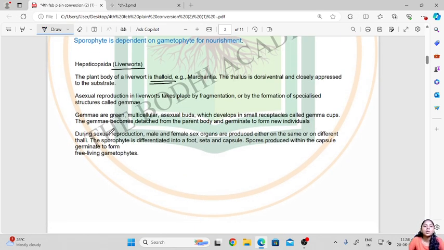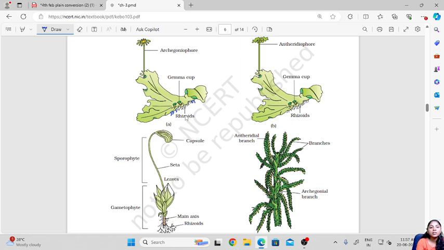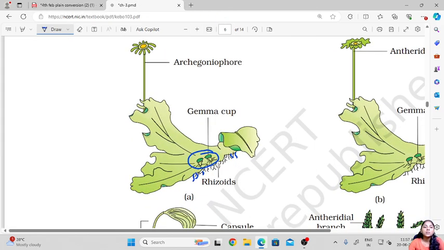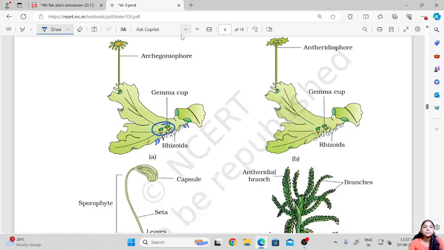Asexual reproduction in liverworts takes place by fragmentation or by formation of specialized structures called gemmae. So it is by fragmentation, by breaking into thalli, or by formation of gemmae. These are the gemma cups, which also help in asexual reproduction. The gemmae are green multicellular asexual buds which develop in small receptacles called gemma cups.